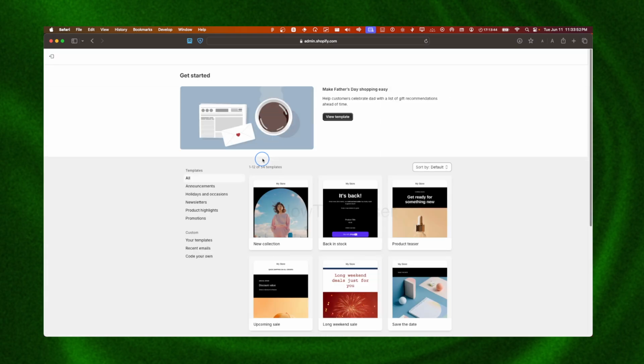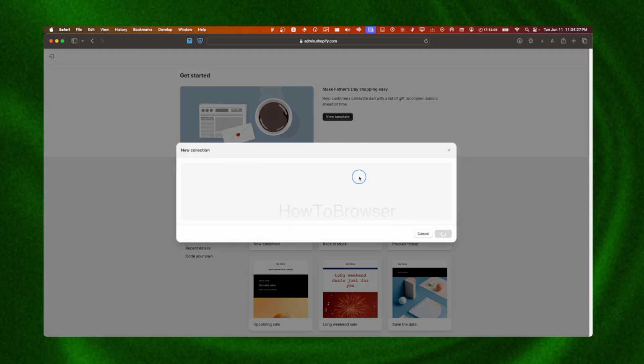And now we can see a different variety of templates to get started. Now, these templates can be for things like product launches, sales announcements, or even just regular newsletters. So just pick the one that best suits what you're trying to achieve, right? So I'm just gonna select a random one, doesn't matter.